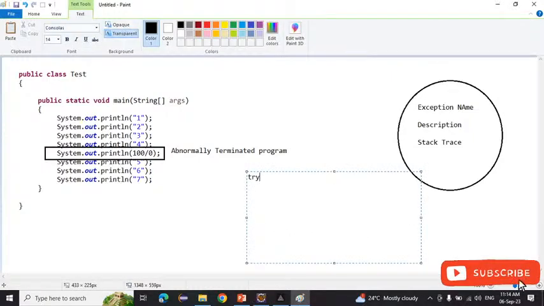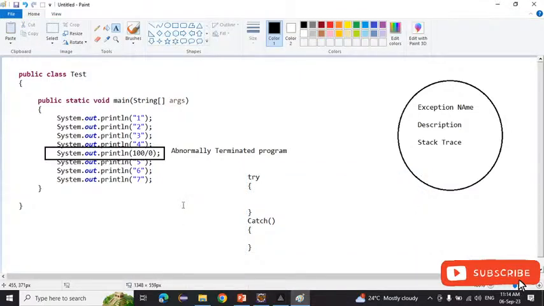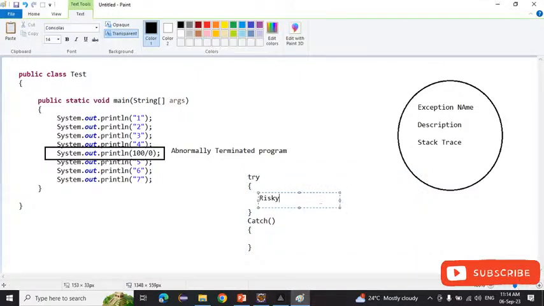Simply we will write like if else. Here we will write try, and after that we will write a catch, and inside that we will start from here and end here. And inside the try we will write the risky code. Risky code means maybe in this line an exception will occur. That line we will write inside the try. Suppose in this line I know that an exception will occur, so I will write this line inside the try block.